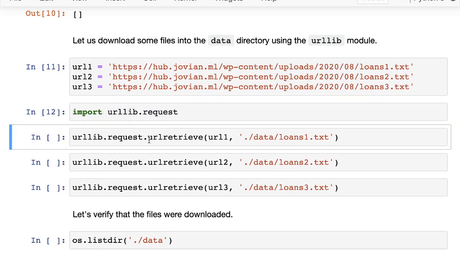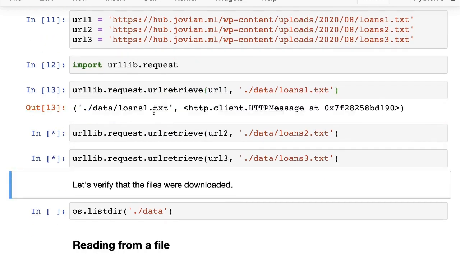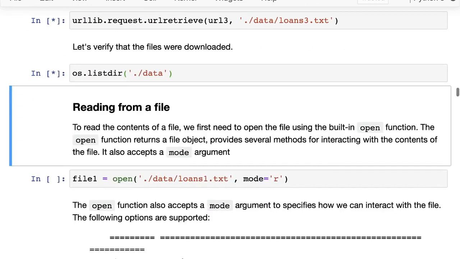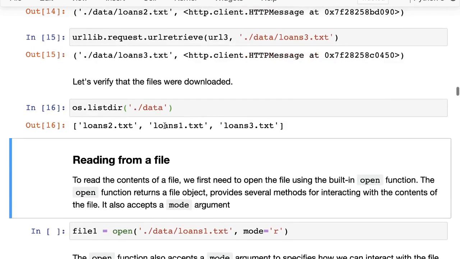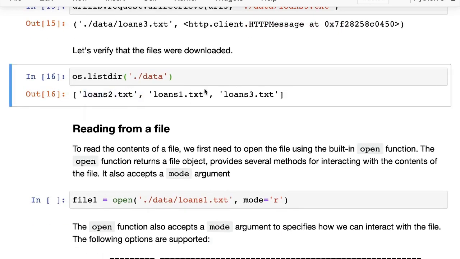This is the module which contains the urlretrieve function. So we are taking the first URL and we are going to download it to ./data/loans1.txt. And similarly, we are going to retrieve and download the other 2 files as well. So now we have downloaded 3 files inside the data directory. You can see now the data directory contains 3 files, loans1, loans2, and loans3.